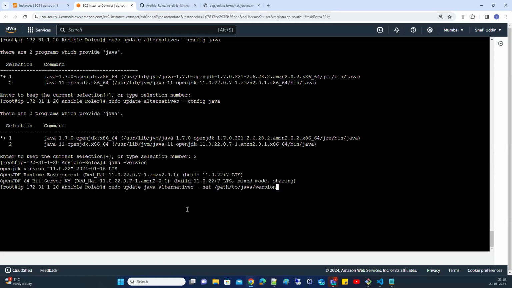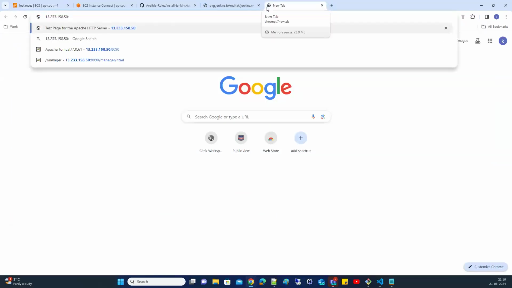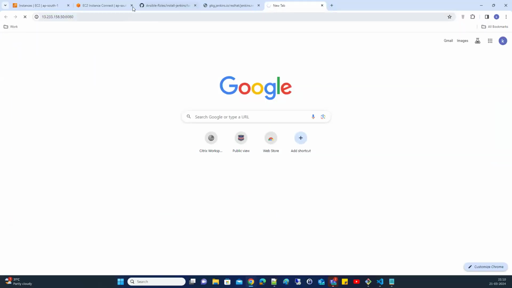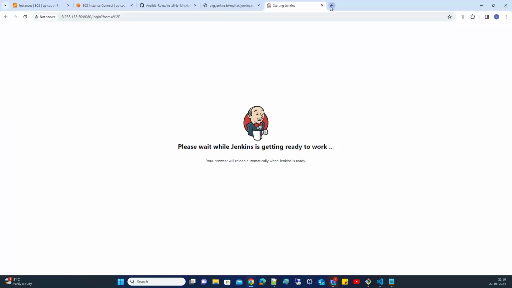Now if you run the same role, it will not do anything. Let me start it directly. systemctl start jenkins. Now it is getting started. You can take the IP address and go with 8080. It is trying to start. Let's wait. Right, it is getting started.